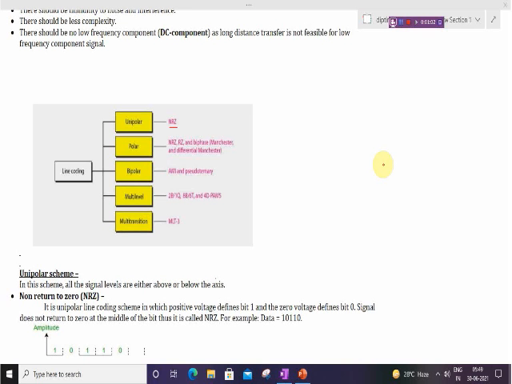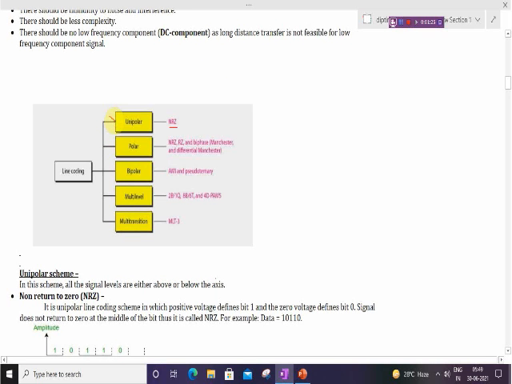As we know, in the conversion of digital data to digital signal, there are two methods: line coding and block coding. In line coding, there are many schemes like unipolar, polar, bipolar, multi-level and multi-transition.